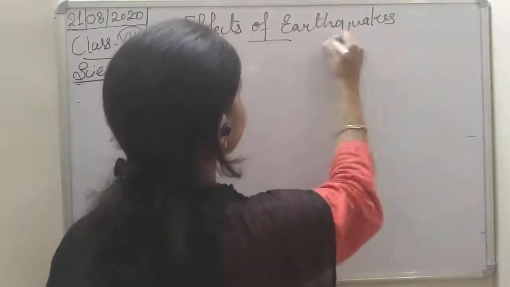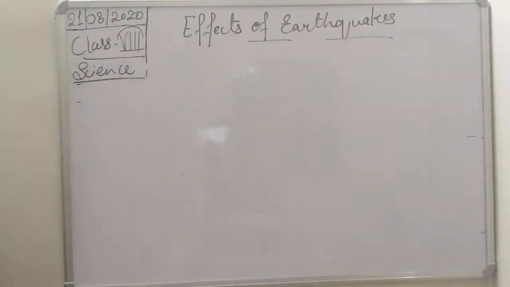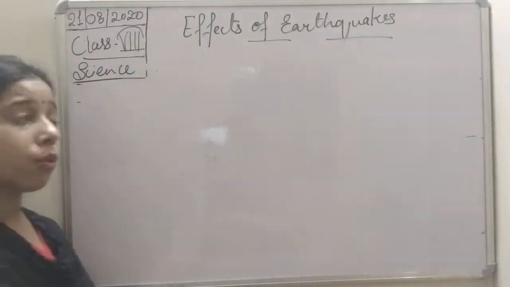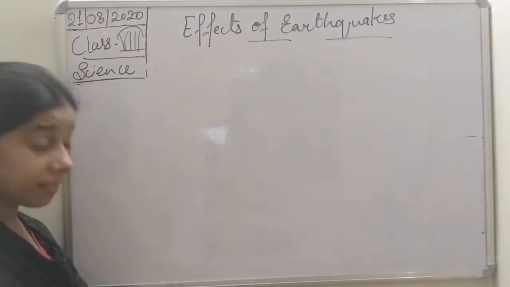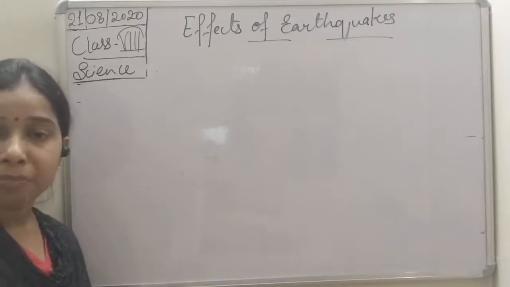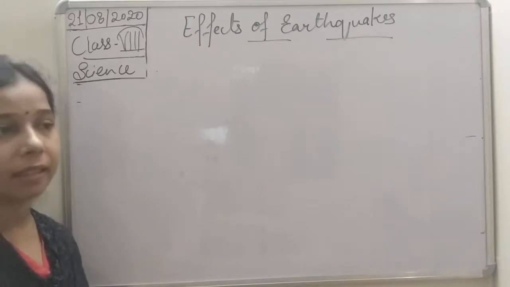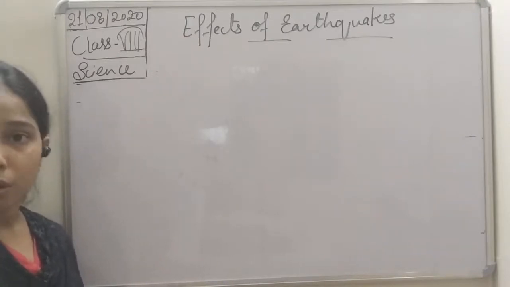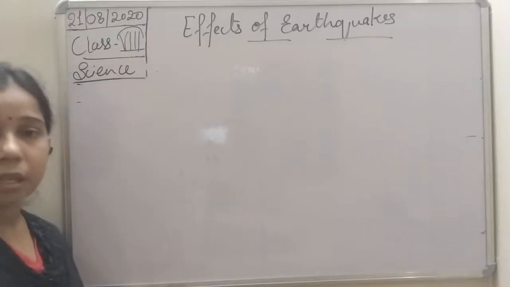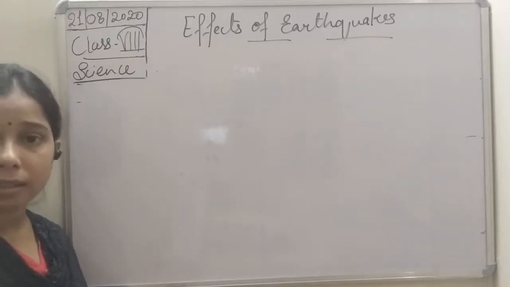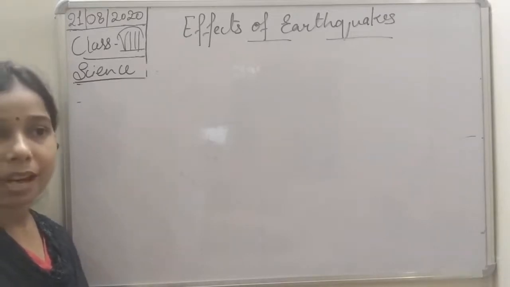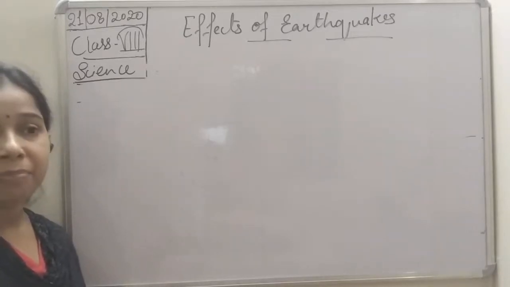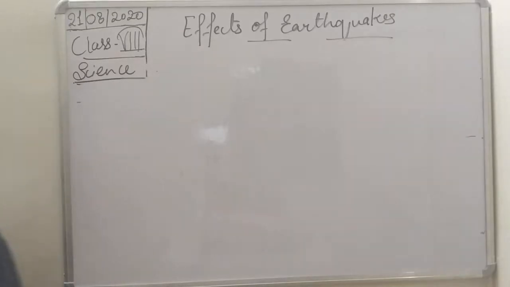So what are the effects of the earthquake, students? The first effect is that it can damage buildings, houses, and dams also. If an earthquake occurs, it will shake the earth, due to which a lot of buildings, houses, and dams will collapse and get destroyed. Okay, so we can write it.